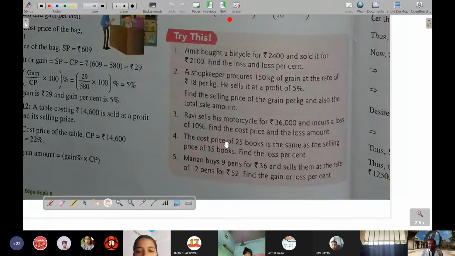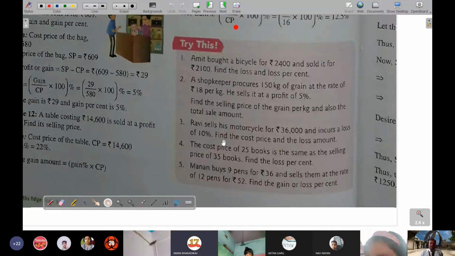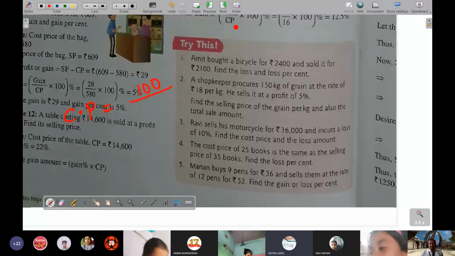Because after the loss, you will assume let the CP be X. Or the direct CP formula is also there, I think, that you can apply. CP is equal to 100 by (100 minus loss percent) into SP.